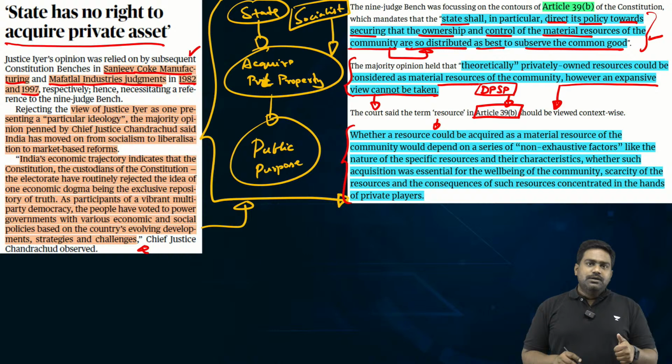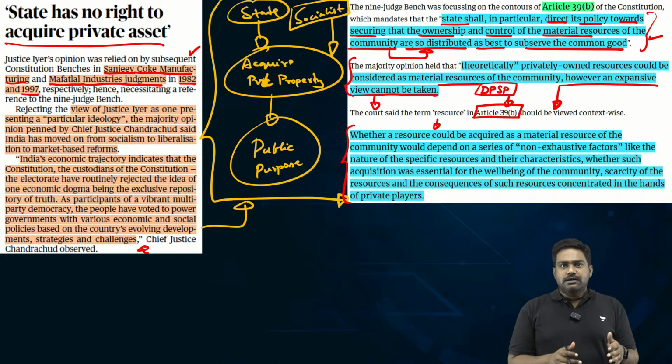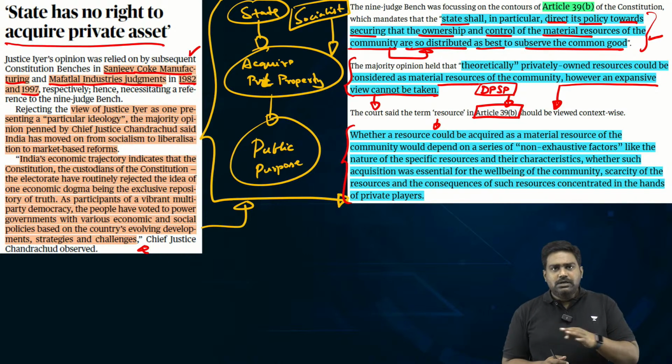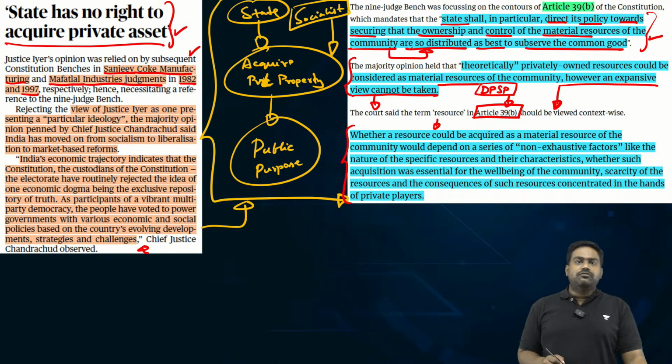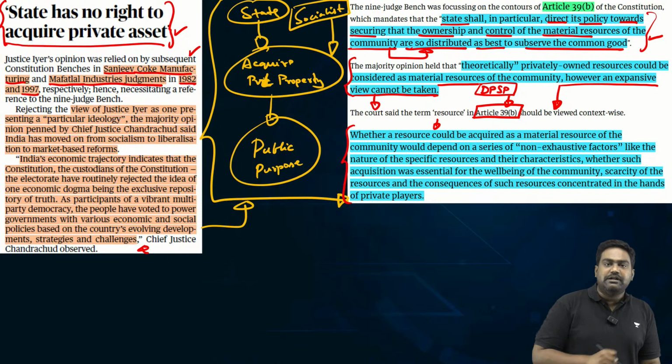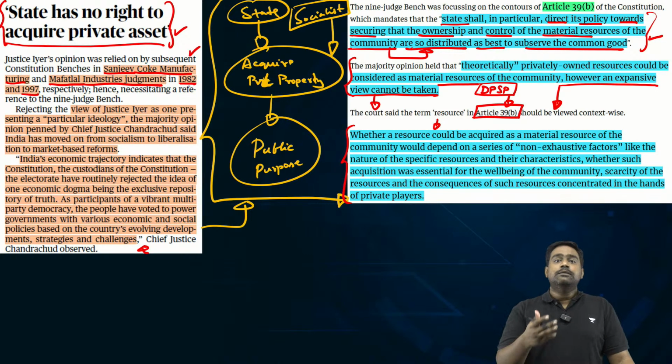Point number one, the Supreme Court has clearly opined that the state doesn't have a supreme power when it comes to acquiring private property. All material wealth, private wealth can't be simply treated as part of community wealth just because it could serve a public purpose. So this restricts the right of the state to simply come and acquire any private property and resource. But it doesn't mean states will stop acquiring property. They will. Of course, the state will have a right to fulfill a larger public purpose, but it has been restricted.